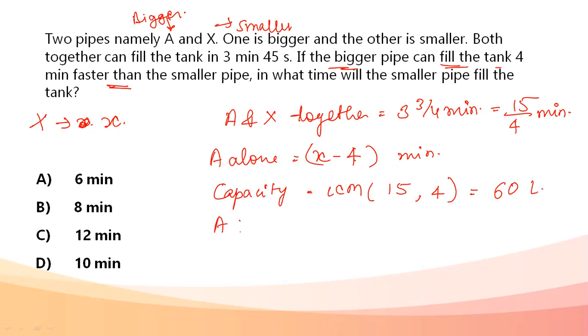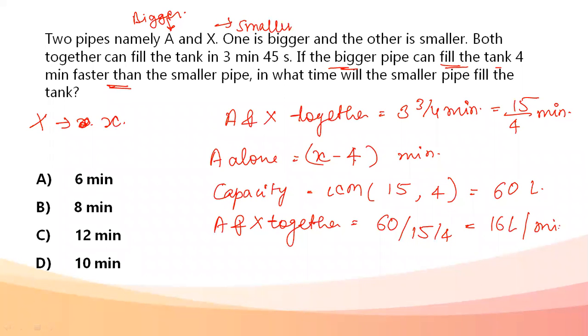Efficiency of A and X together is 60 divided by 15 by 4, which comes out to be 16 liters per minute. Now, efficiency of capital X comes out to be 60 divided by small x. Efficiency is basically how much work they are doing per unit time.